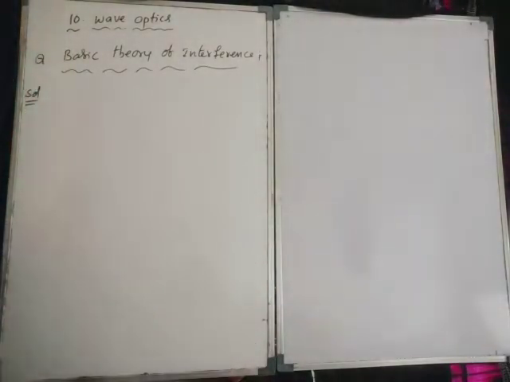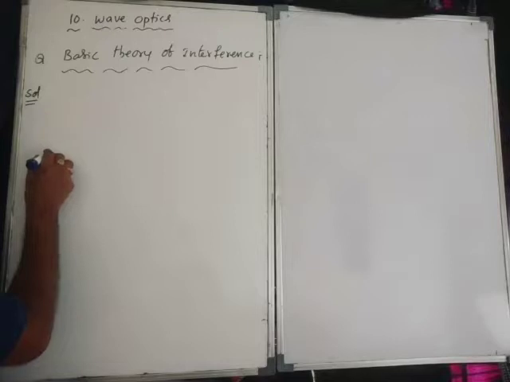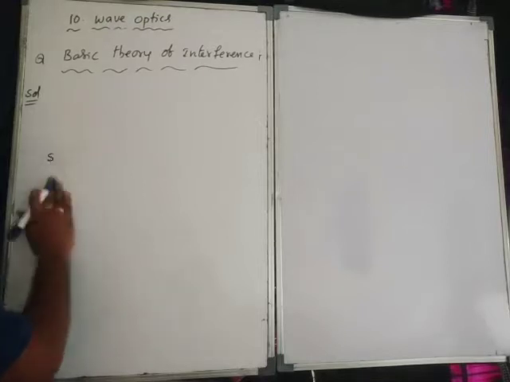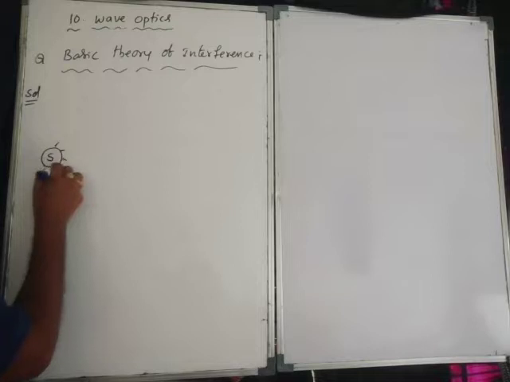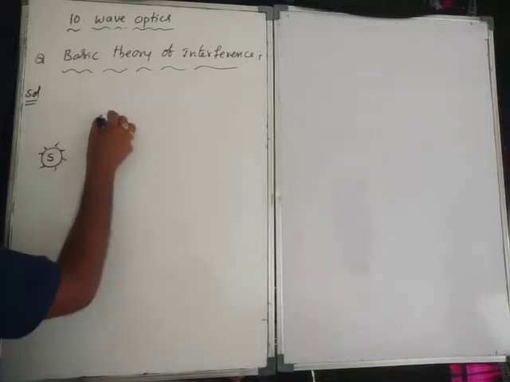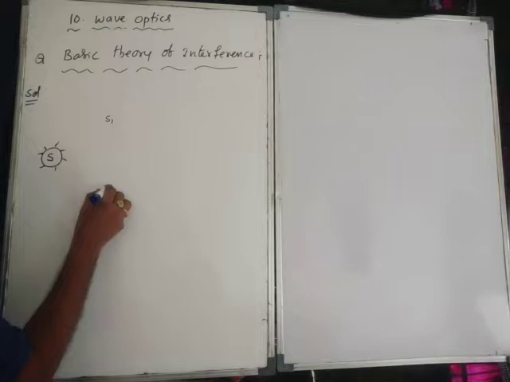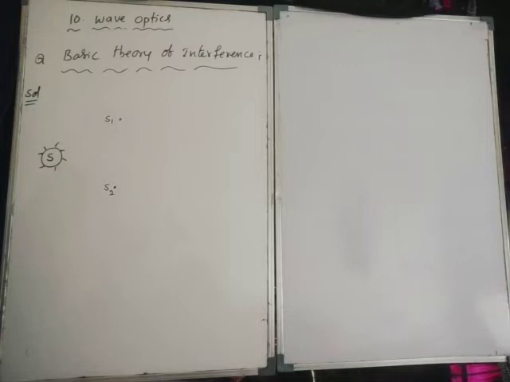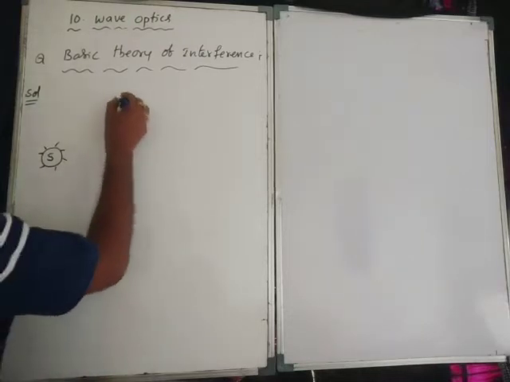Consider, as a description, everything. Consider a monochromatic source. For example, here this is the single source, and it gives out light in this manner. So I will give you monochromatic light here. Now here S1 and S2, the two slits.